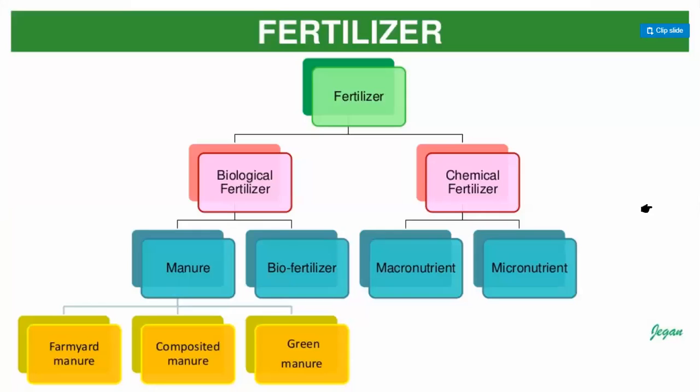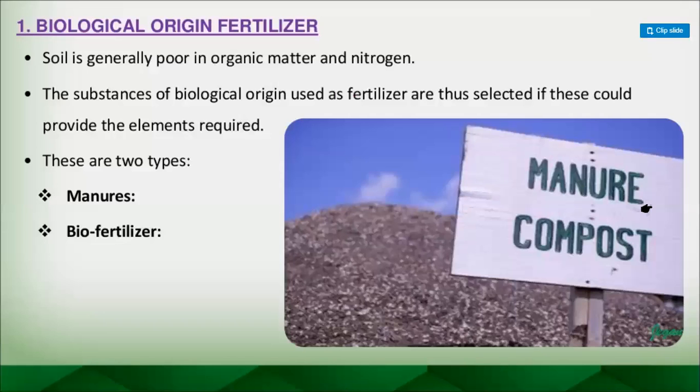Fertilizers are of two types basically, biological fertilizers and chemical fertilizers. Coming to the biological fertilizers, there are manure and biofertilizers, these two types. In the chemical fertilizers, macronutrients and micronutrients. Under the manure, there are three types: farmyard manure, composted manure, and green manure. Right, so, biological organic fertilizers.